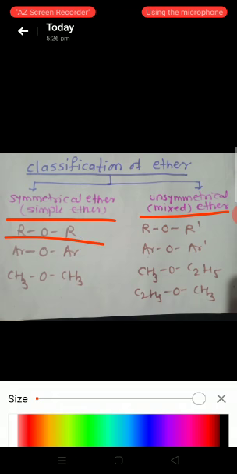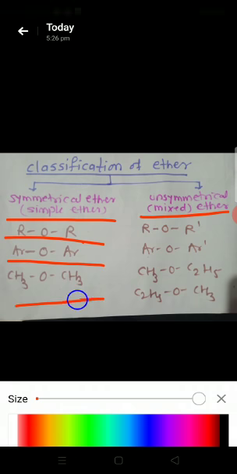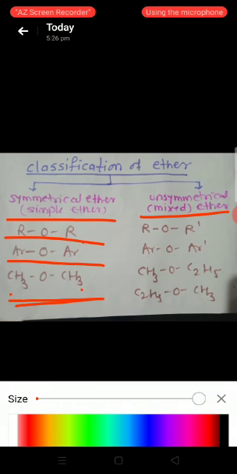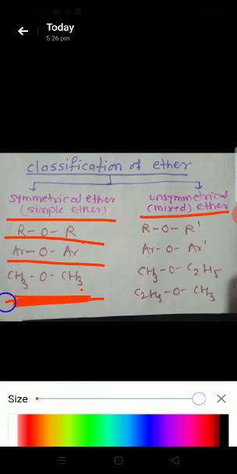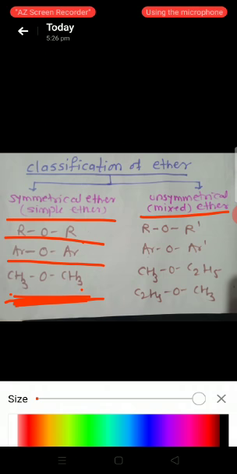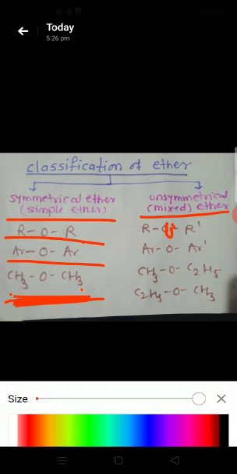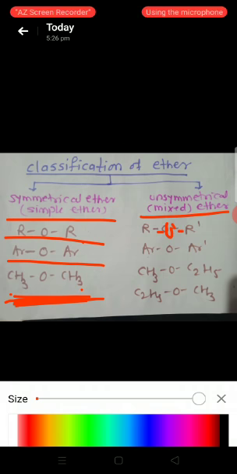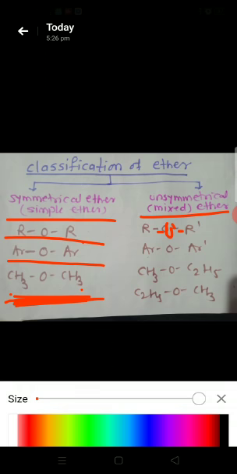See here, in symmetrical ethers, the oxygen atom is attached to the same alkyl group or the same aryl group. See here the example, dimethyl ether. This is the example of dimethyl ether. In unsymmetrical ether, see here the oxygen is attached to two alkyl groups, but one alkyl group is different from the other.